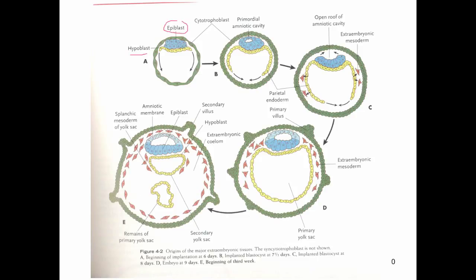If you're following, the embryo is going to form out of this epiblast. The hypoblast is going to become what we call extra-embryonic tissue, meaning tissue that is not part of the body of the embryo but supports the embryo. Then we move into this epiblast starting to form a cavity inside, and that cavity gets bigger and bigger.